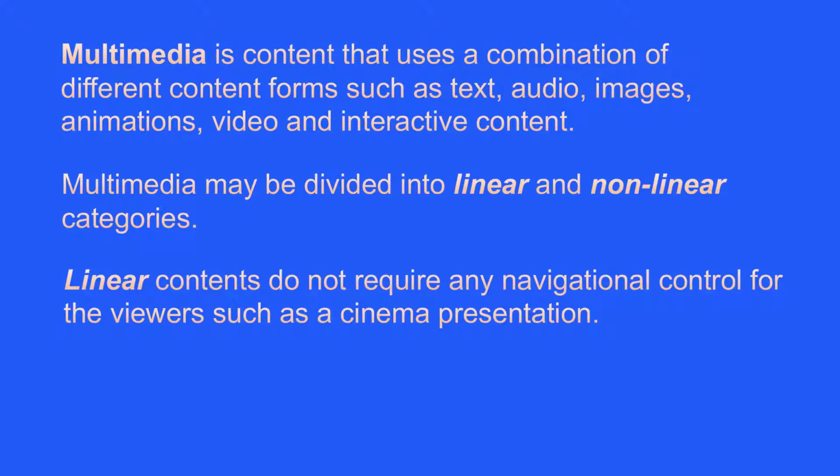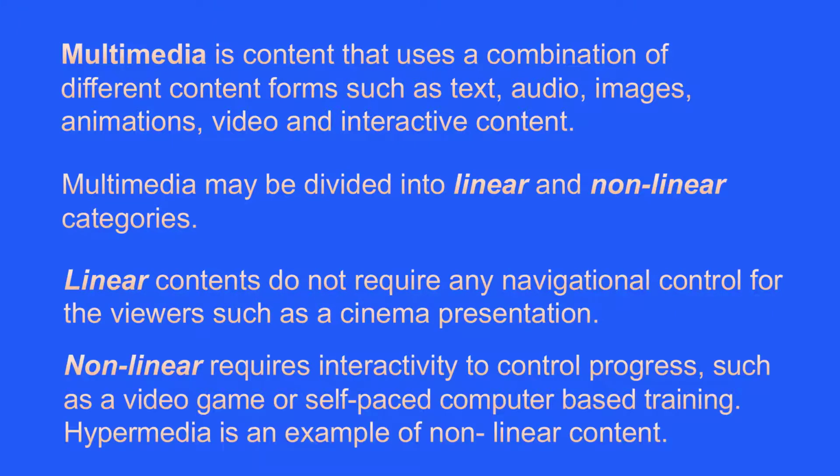Linear content does not require any navigational control for the viewers, such as a cinema presentation. Non-linear requires interactivity to control progress, such as a video game or self-paced, computer-based training. Hypermedia is an example of non-linear content.